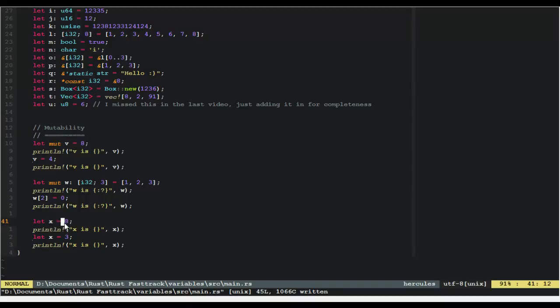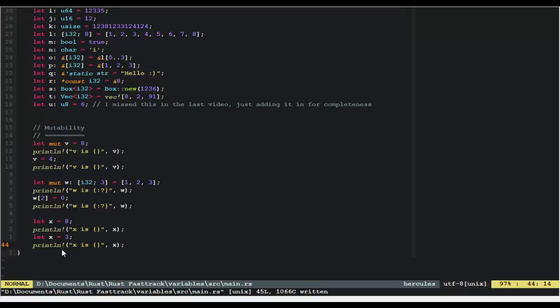We said let x equal 8 and then let x equal 3. Now this is a thing called shadowing in Rust, and this is where you actually overwrite a name. So we've said let x equal 8, and then down here we're just redefining x to be 3. And this is a way where we can actually get around this need for marking stuff as mutable. However, I would advise against this.